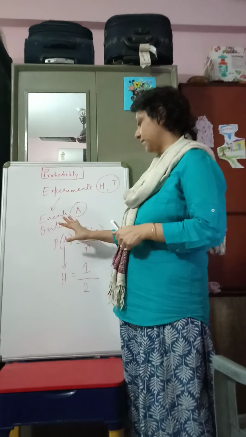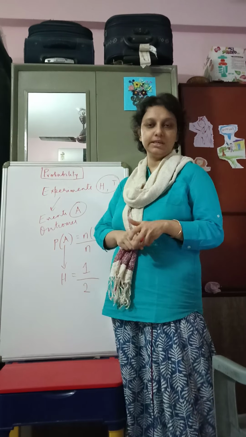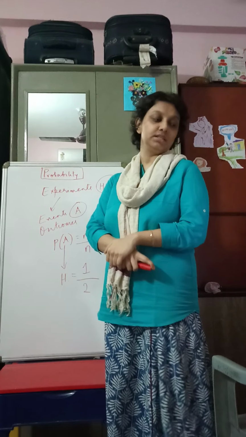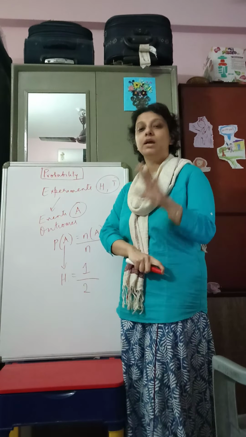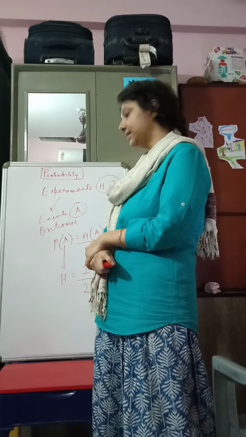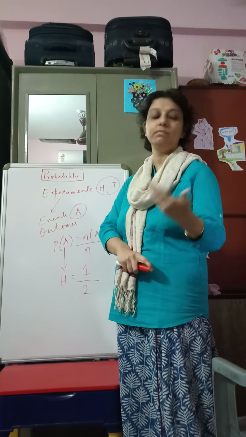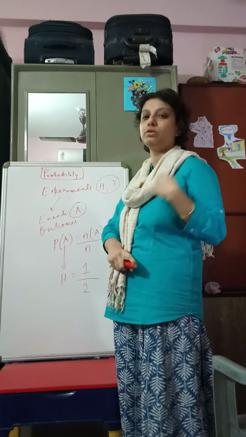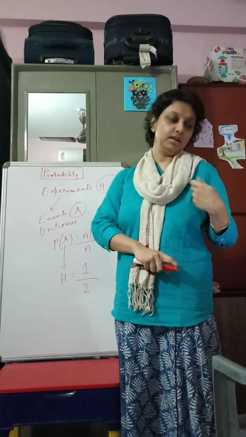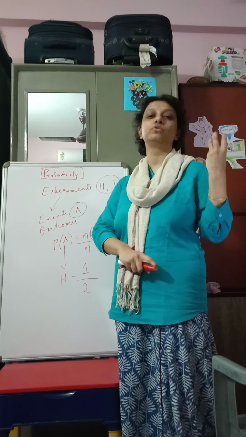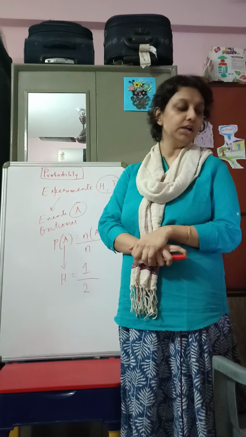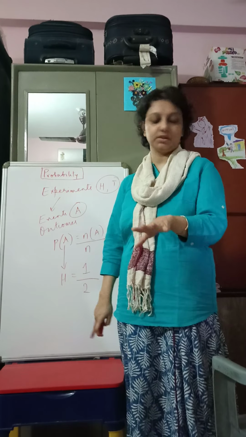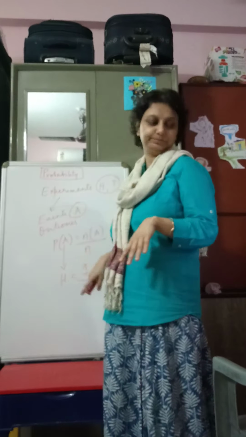Now there are two definitions. This is the classical definition and there is also a modern definition which is known as the relative frequency definition of probability. Now what does this definition say? It says that if you conduct this experiment a large number of times, if you keep on tossing a coin, then if the number of times you toss a coin becomes sufficiently large, the proportion of heads that you actually observe will be close to half.